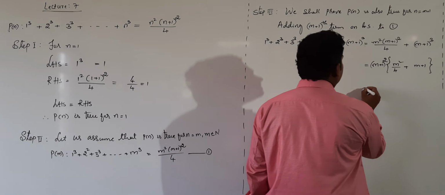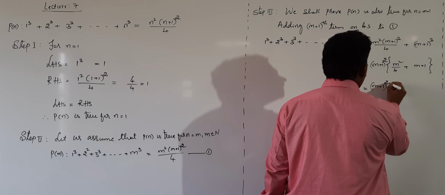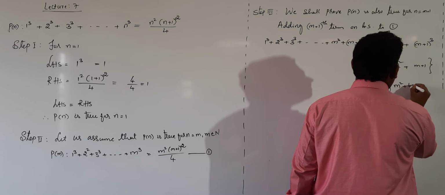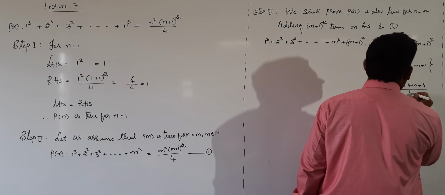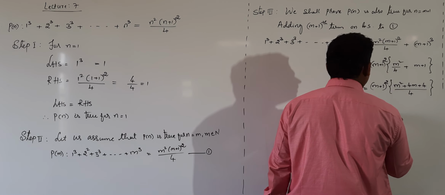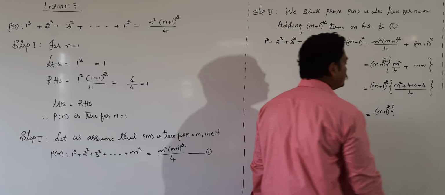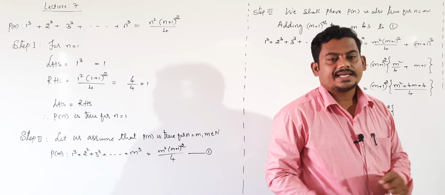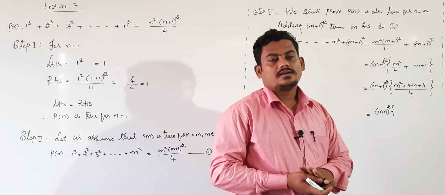After this, taking LCM, m plus 1 whole square, m square plus 4m plus 4 divided by 4. Then m plus 1 whole square, just factorize this quadratic expression m square plus 4m plus 4.